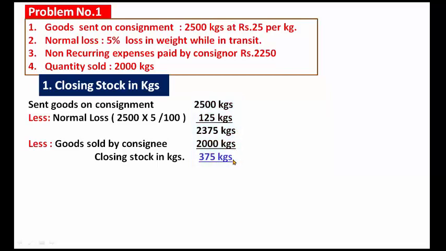What is the consignment stock in kgs, that is, in quantity? 2,375 minus 2,000 kgs. What is the remaining stock in closing, the closing stock in kgs?